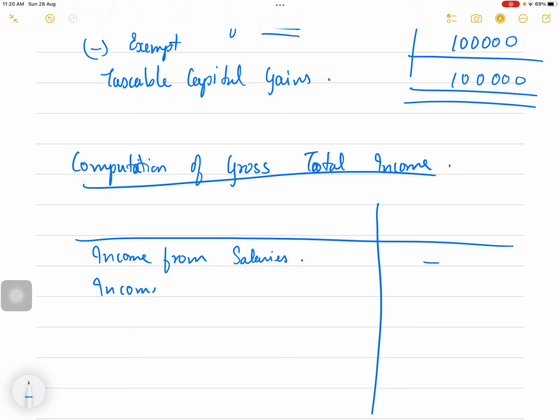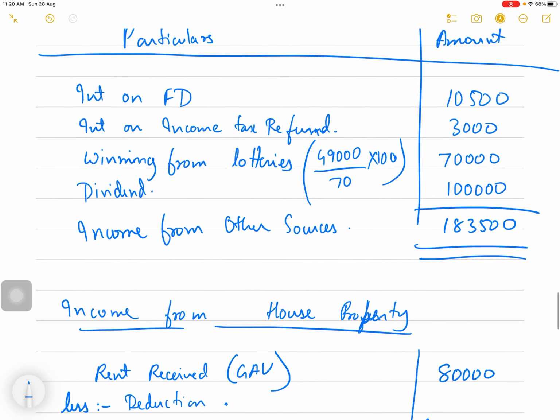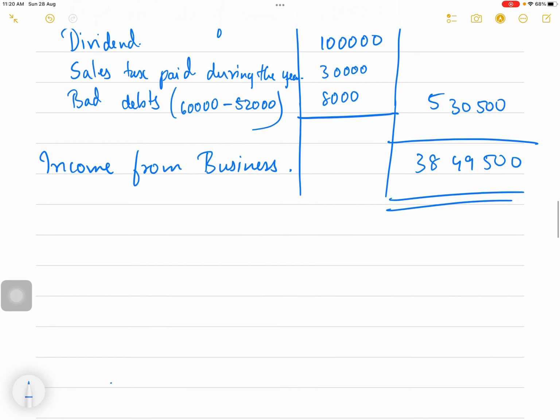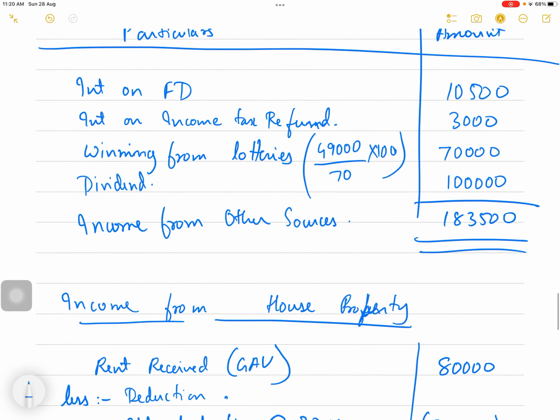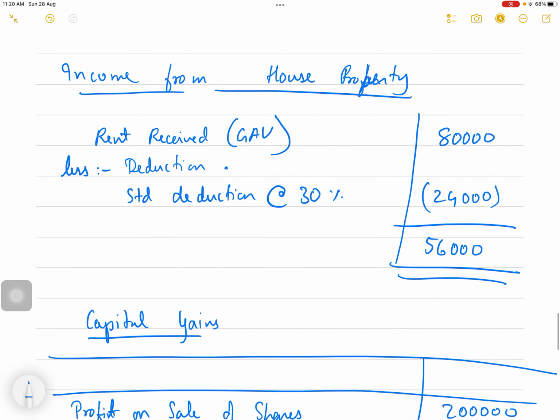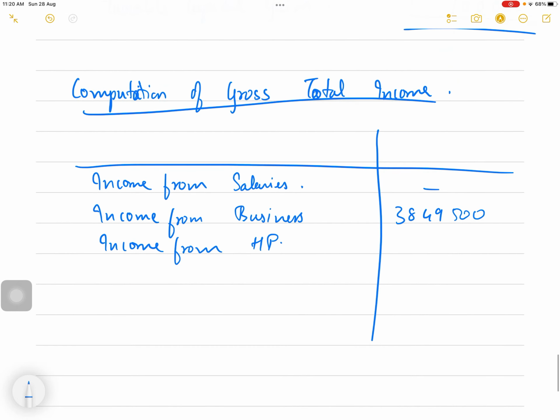Income from business and profession, which we have computed, is 38,49,500. Then income from house property 56,000.